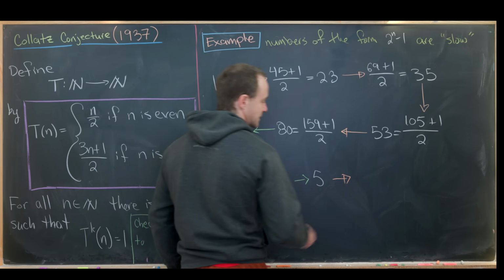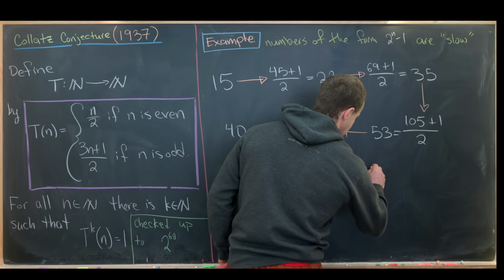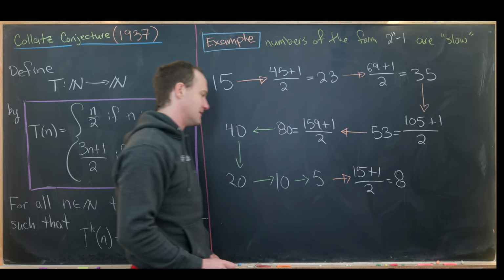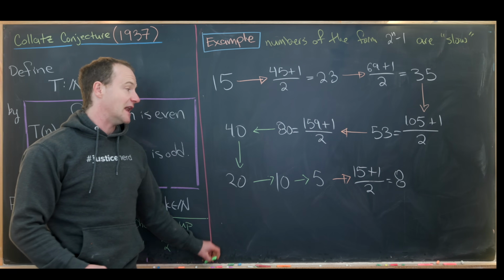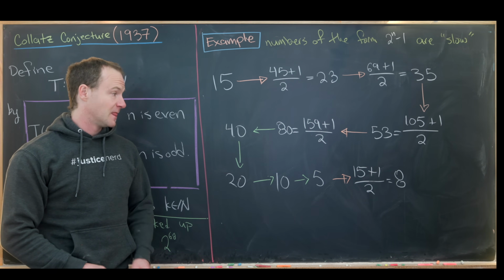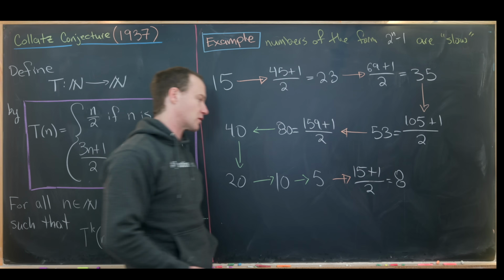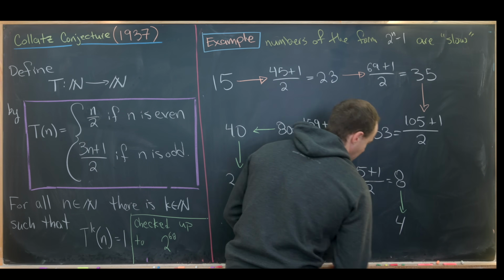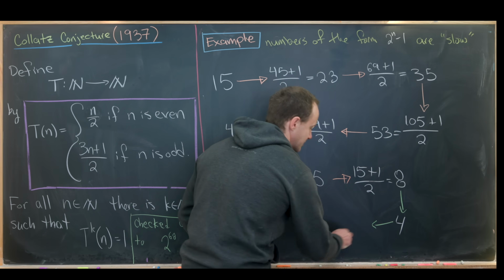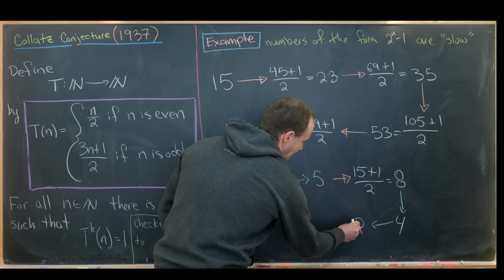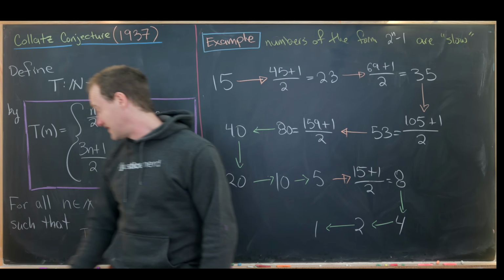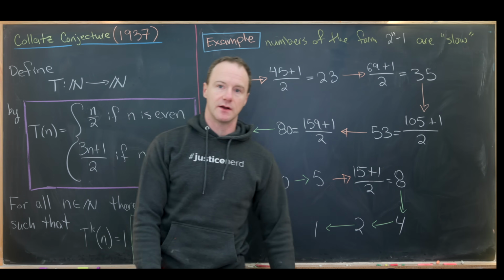So let's do that. So 5 times 3 is 15 plus 1 divided by 2. That's 16 divided by 2, which is 8. And now we're in really good shape. And that's because we have a power of 2. If we divide by 2 here, we get the number 4. We're allowed to divide by 2 again to give us the number 2, and divide by 2 again to give us the number 1. And we have finally achieved the number 1 here.